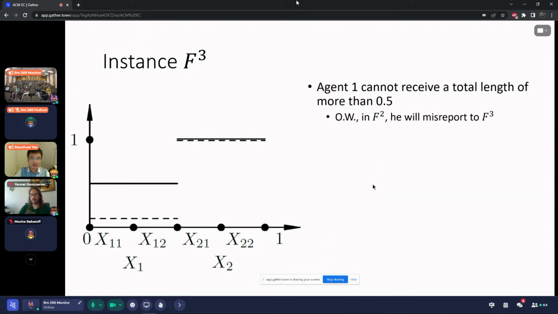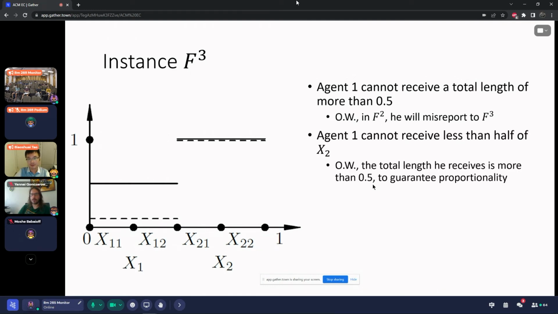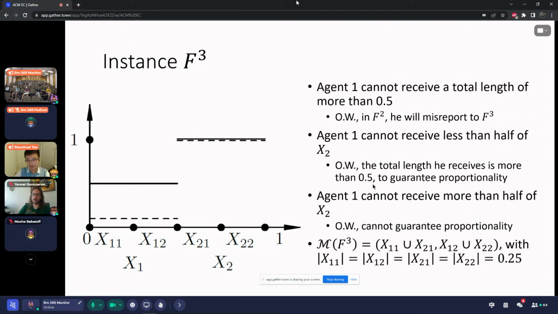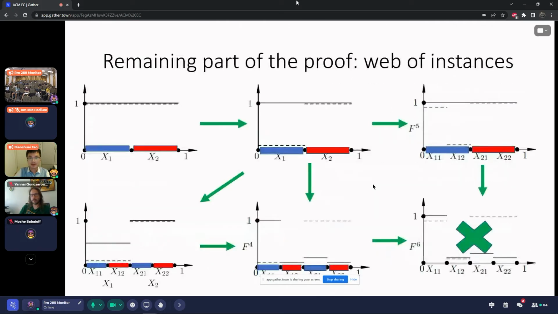So we can construct a third instance like this. I'm going to skip the analysis, which is a little bit more complicated. But with this type of analysis, we can show that under F3, the only possible allocation is to allocate x1 and x2 uniformly to both agents. The remaining part of the proof involves a lot of complicated details.